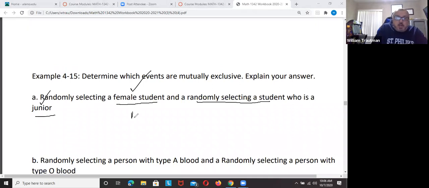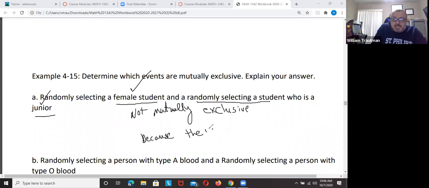So these are not mutually exclusive because they can happen at the same time.